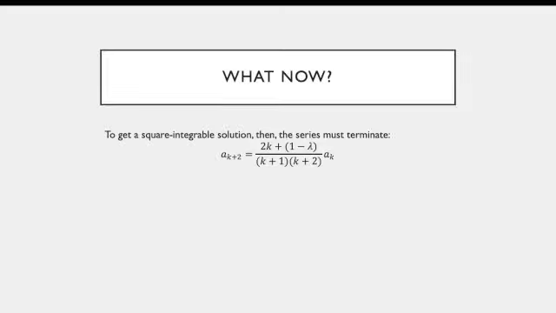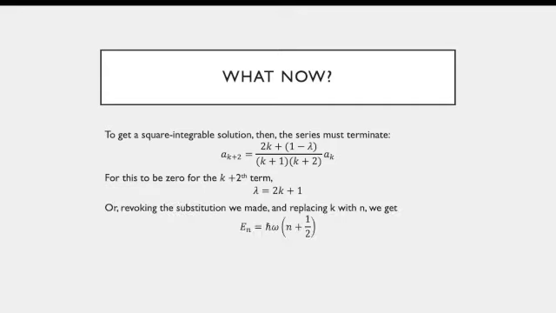So what do we do now? The only way to get a physically acceptable solution, or a solution in eigenfunctions that live in Hilbert space, is that the series must terminate. So the only way that we can get the series to terminate is for the k plus second term to vanish, or requiring lambda to equal 2k plus 1. Now you see, if you plug in 2k plus 1 for lambda at the top, you get a 0. So when lambda is equal to 2k plus 1, the a sub k plus 2 term is equal to 0 for either the even or odd solution.